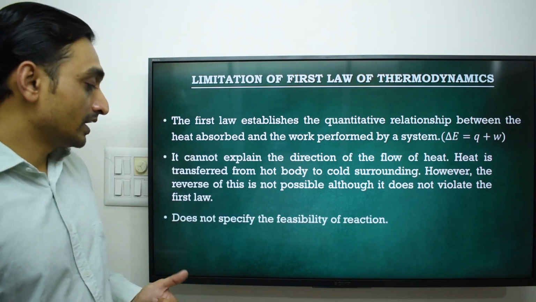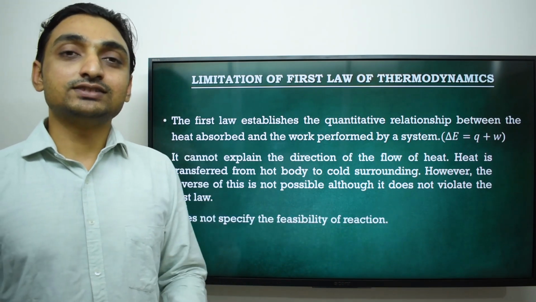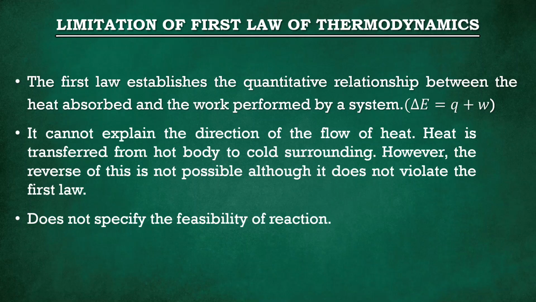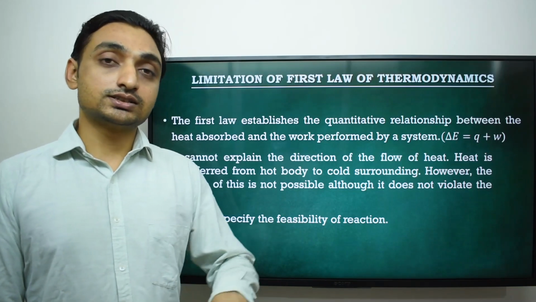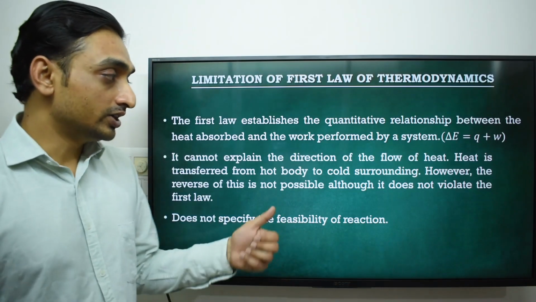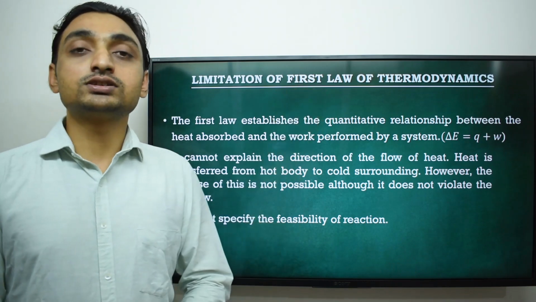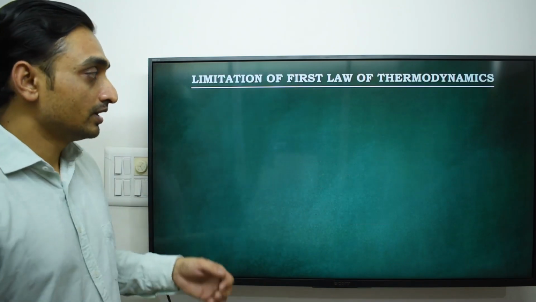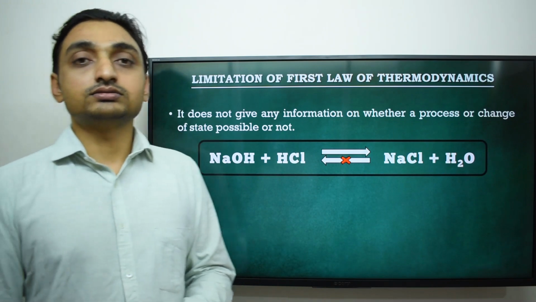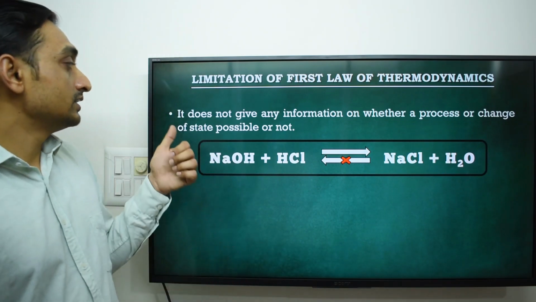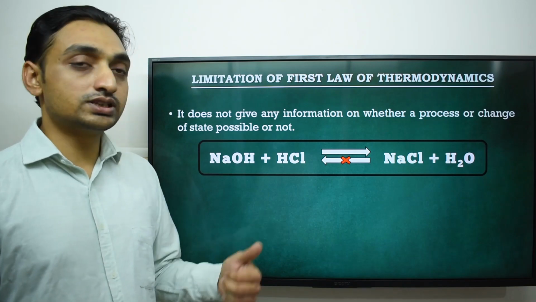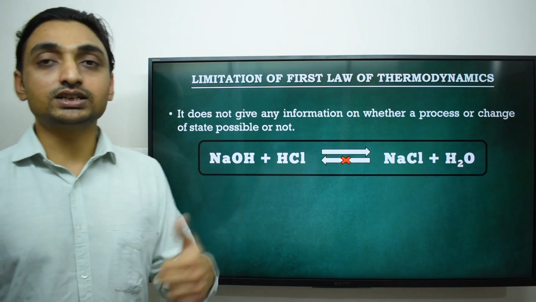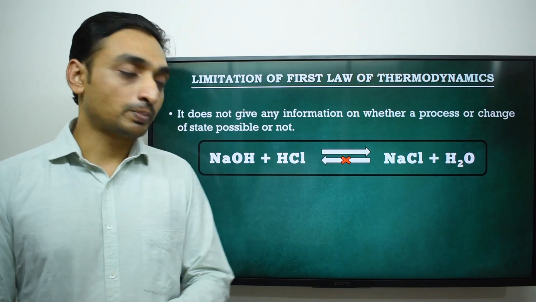Second, it does not specify the feasibility of a process or chemical reaction. Whether a chemical reaction or process is feasible or not, we cannot say by the first law of thermodynamics. The next limitation is that it does not give any information about whether a process or change of state is possible or not.